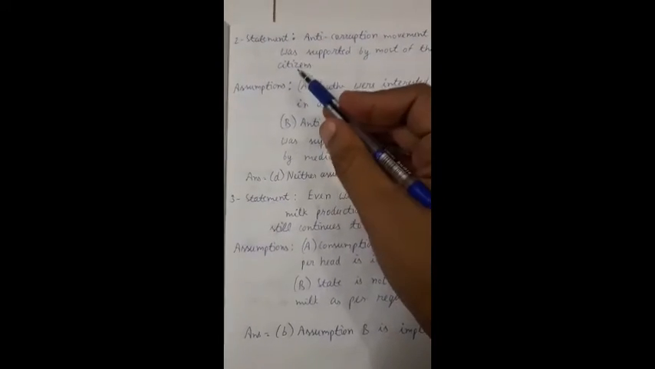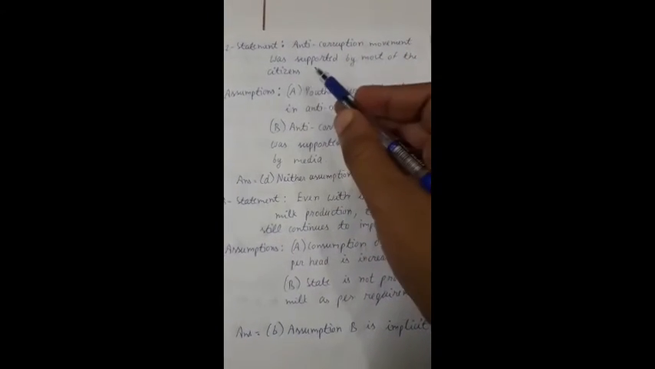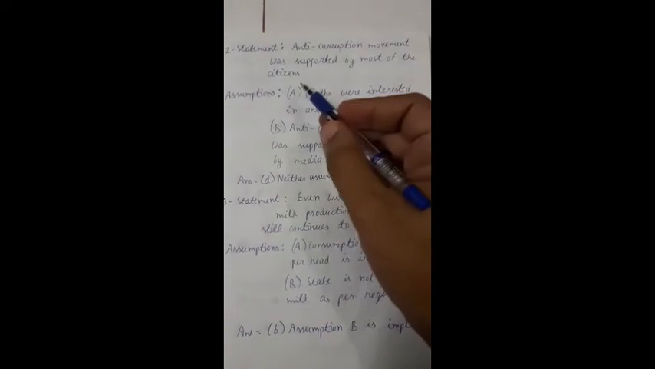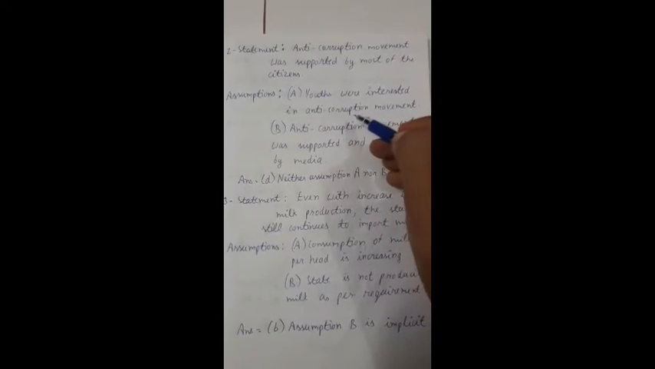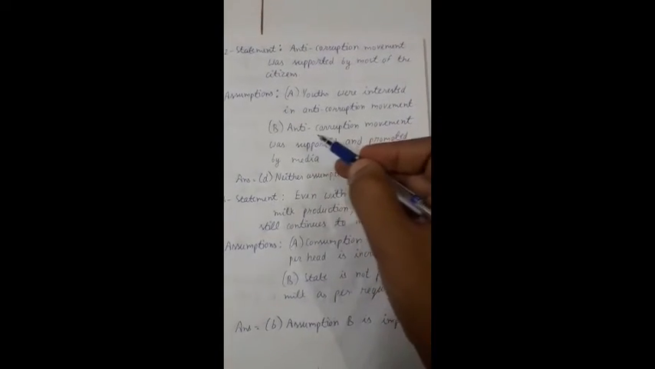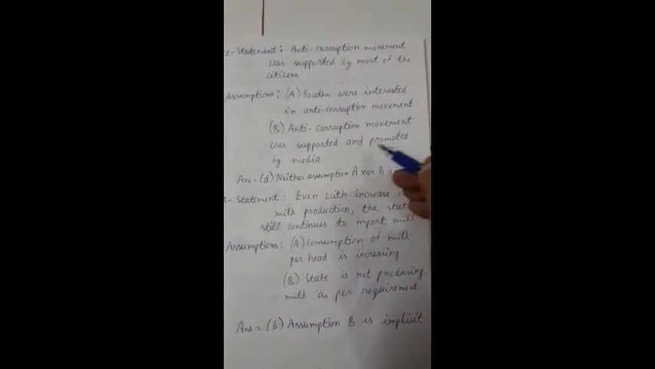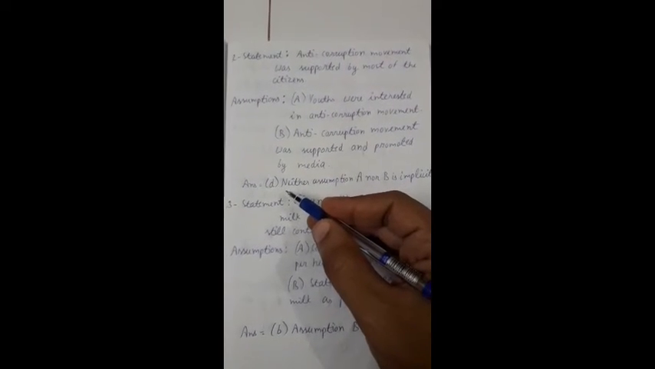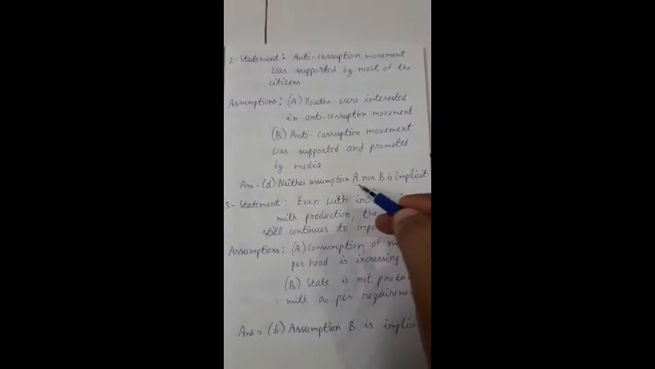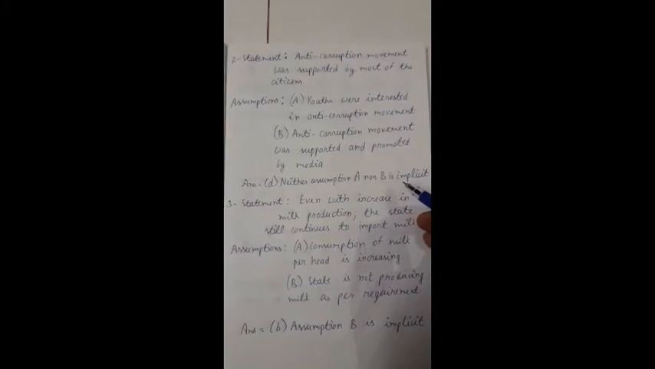Now see, the second statement is anti-corruption movement was supported by most of the citizens. Assumptions are A, youths were interested in the anti-corruption movement. B, anti-corruption movement was supported and promoted by media. So in this case the answer will be D part. Neither of the assumptions A nor B is implicit.